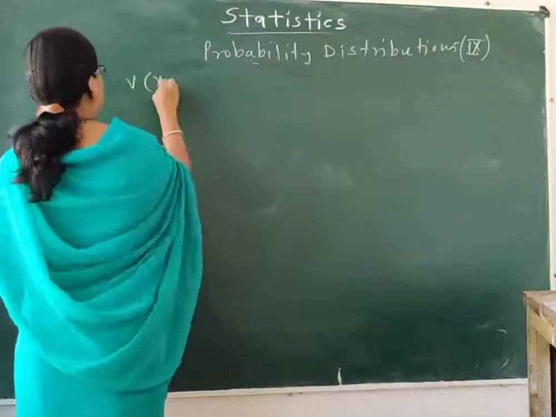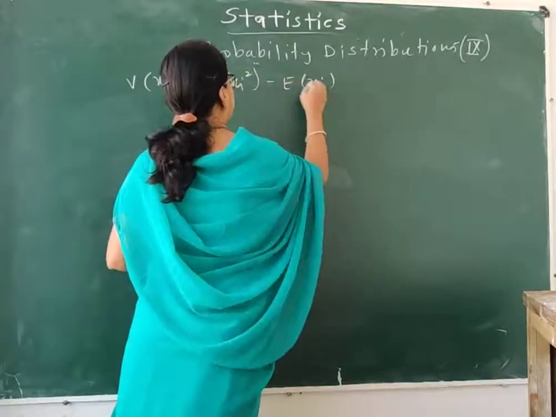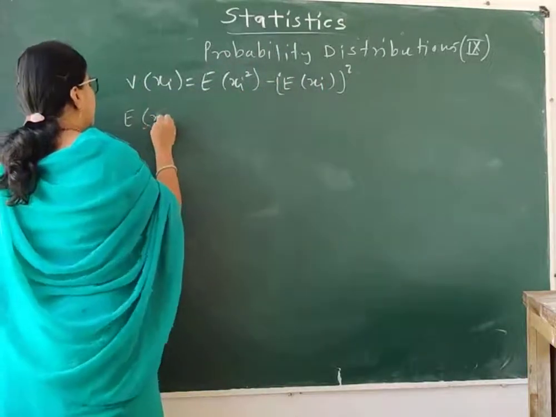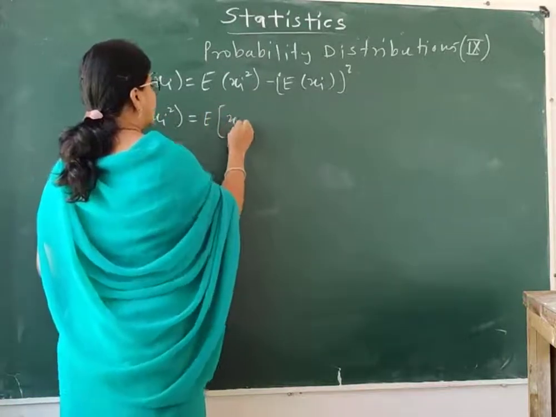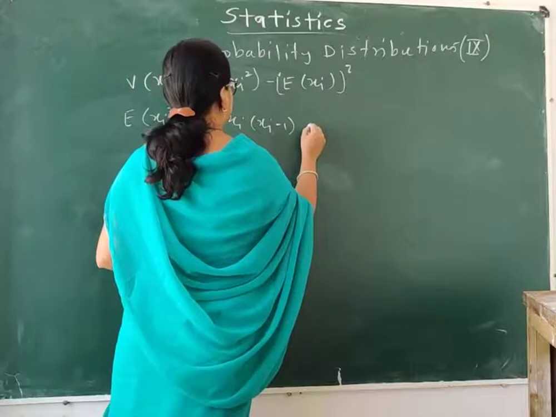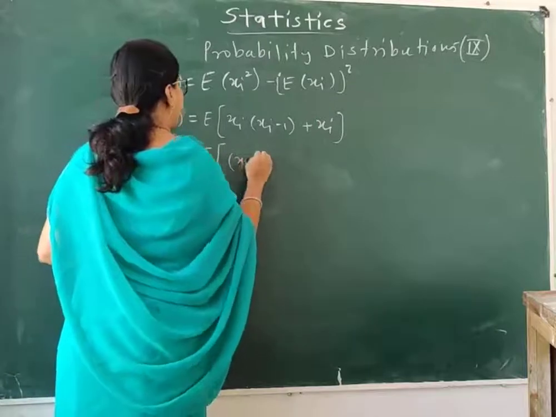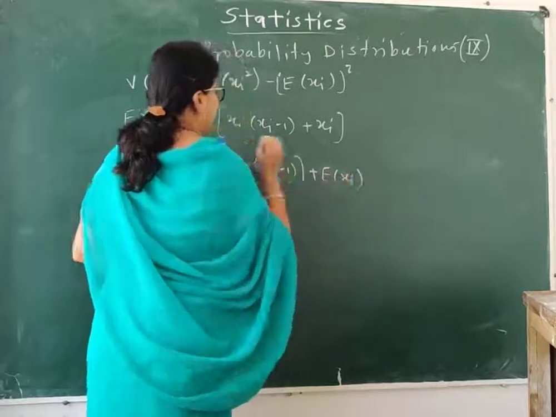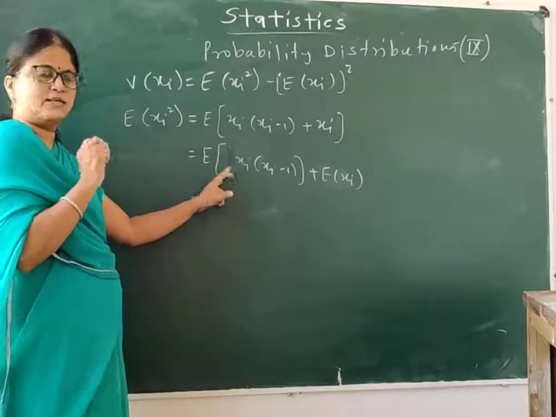Formula for variance, that is variance of xi equal to expectation of xi square minus expectation of xi, bracket square. So we need to find this term because this term is with us. So expectation of xi square, I can write as expectation of xi into xi minus 1 plus xi. That means we can write this as expectation of xi into xi minus 1 plus expectation of xi. Expectation of xi is known, that is n pi. Now we need to find this term, that is expectation of xi into xi minus 1.